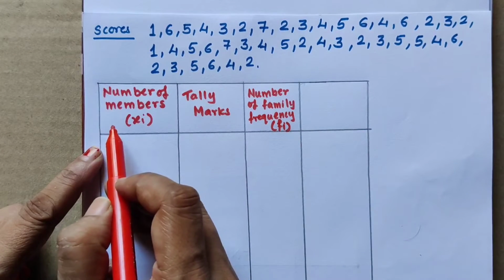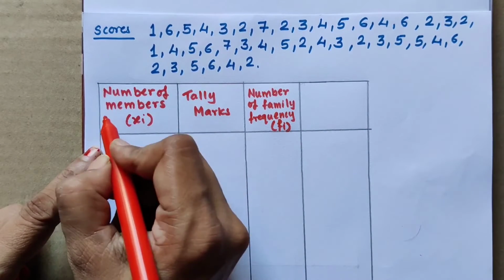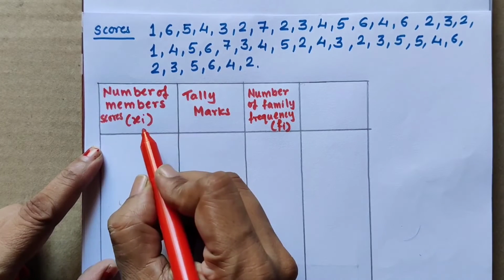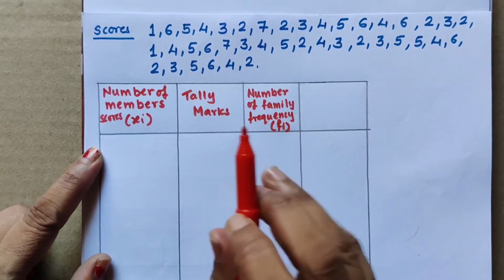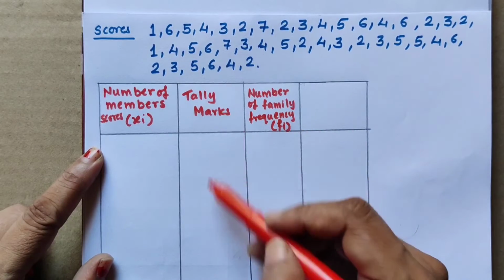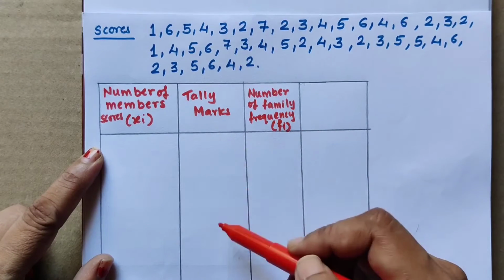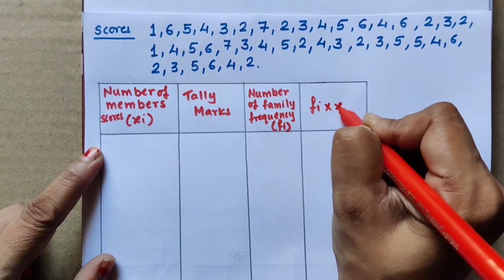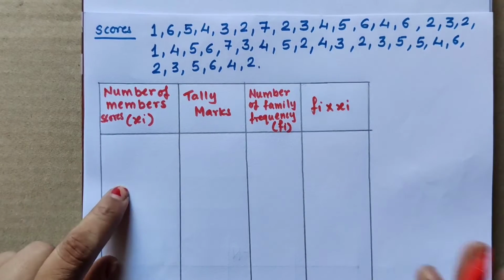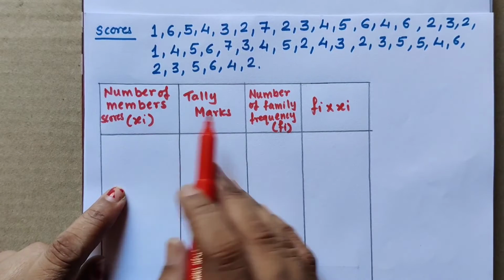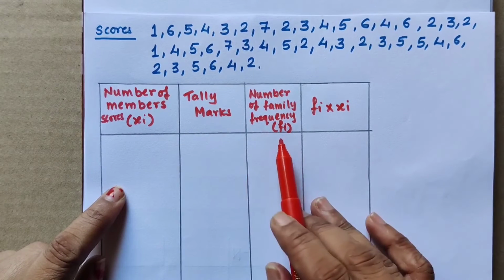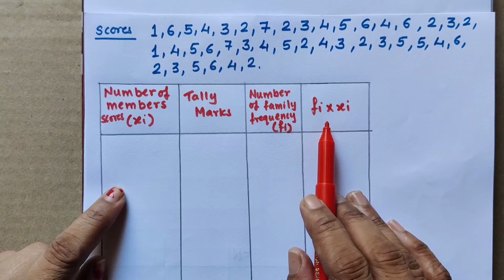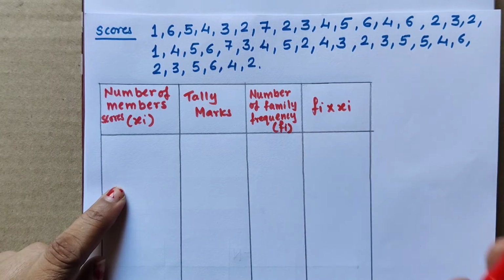Similarly, if you can't find what to write in the first column, just write the scores xi. So simply: first column scores xi, second column tally marks, third column frequency Fi, and the fourth column the product Fi into xi.